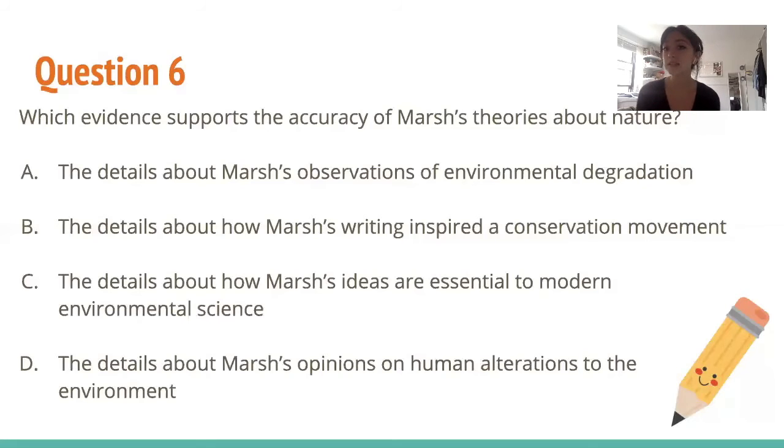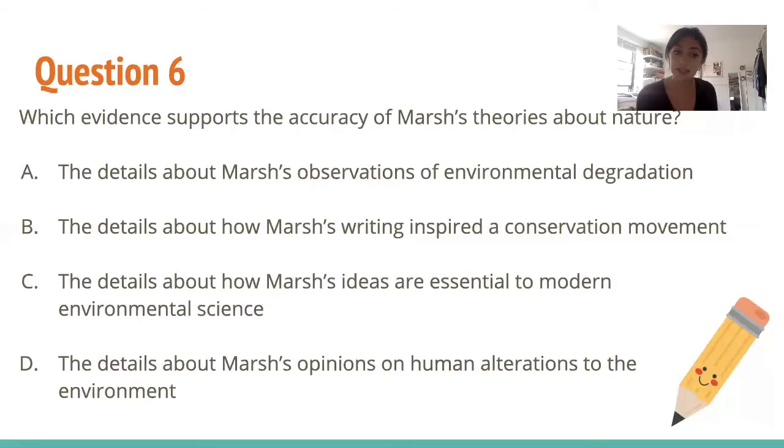Choice B doesn't really explain whether or not Marsh's theories are accurate. They just say that they inspired a movement. Choice C, the details about how Marsh's ideas are essential to modern environmental science. So with choice C, it's saying how Marsh's ideas and his theories about nature are applied to modern environmental science. So that kind of shows us that they were accurate, because if they weren't, then we wouldn't use them today and we wouldn't base modern science on it.